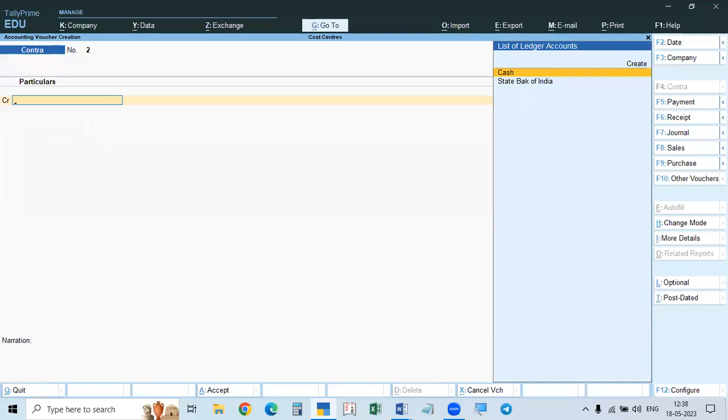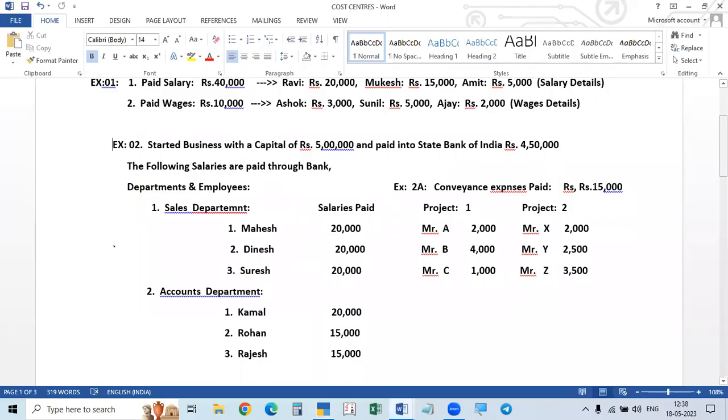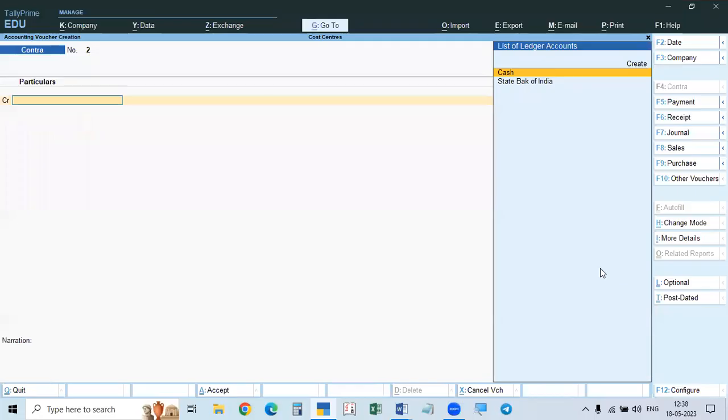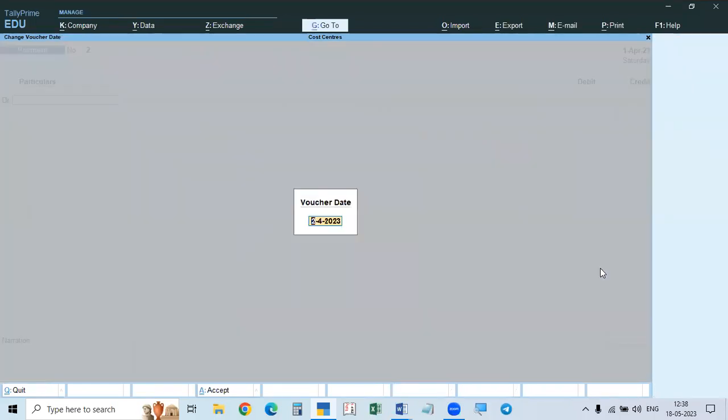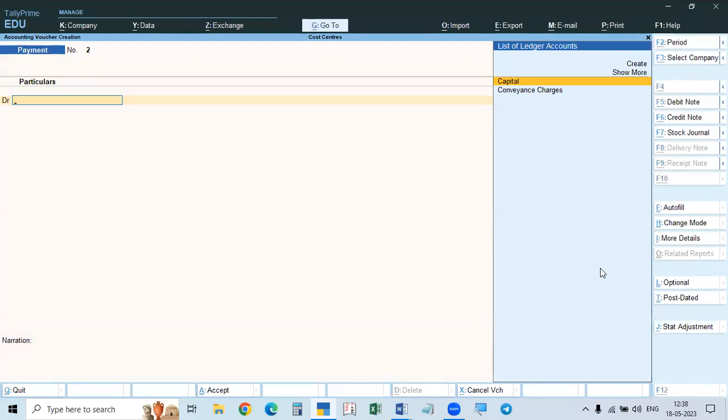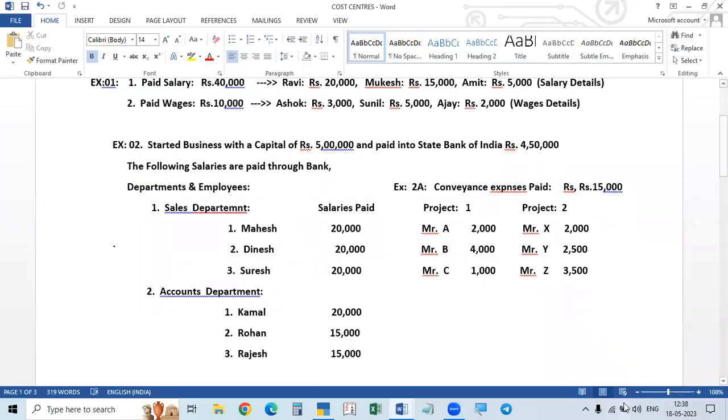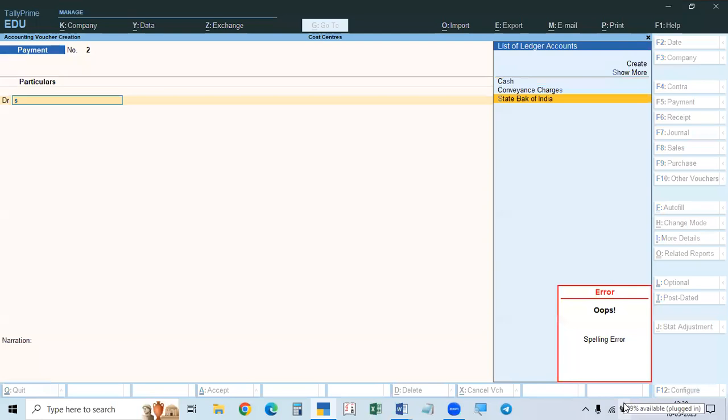Now all these salaries will be paid through bank only. Now we are making the entry for salaries paid. For salaries also, we will create an account. For example, if it is 2nd April, the payment you are making is salaries paid. So we have to create the salaries account.